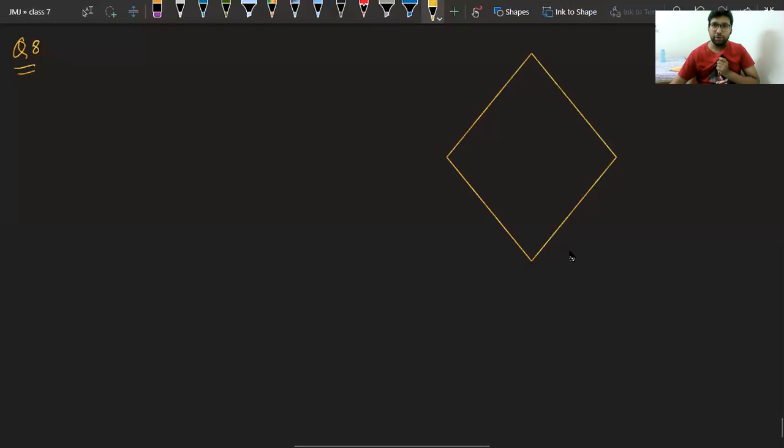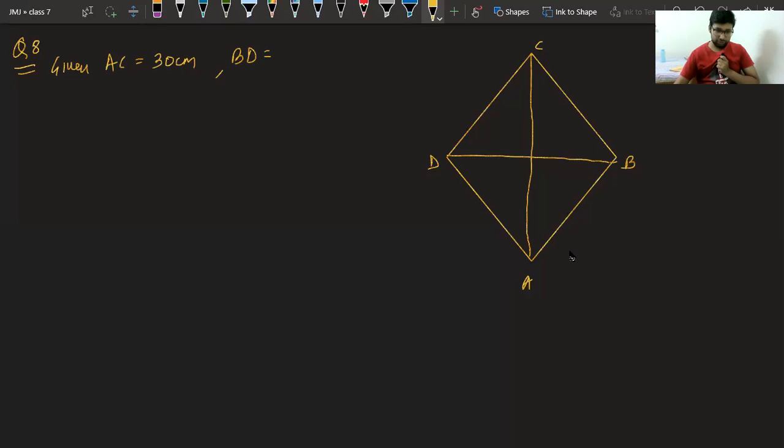So we have a rhombus ABCD in which the lengths of the diagonals are given to you. AC is equal to 30 centimeter, and BD is equal to how much, class? BD equal to 16 centimeter.